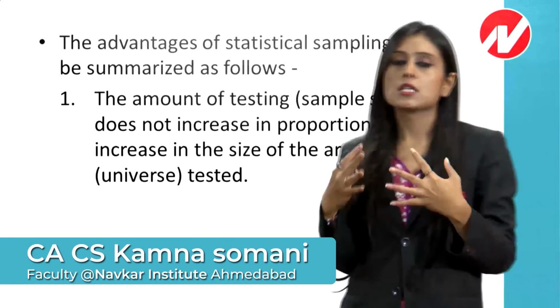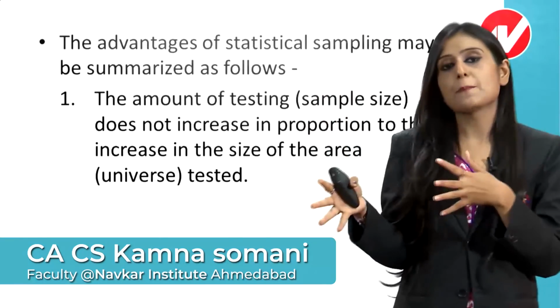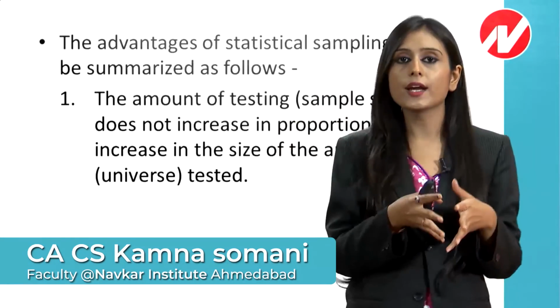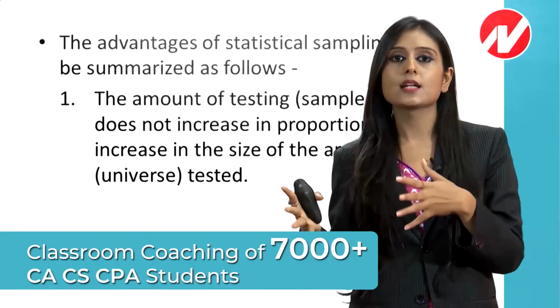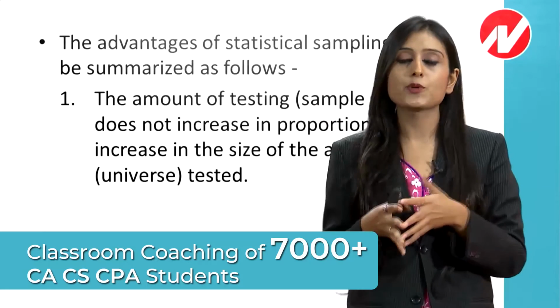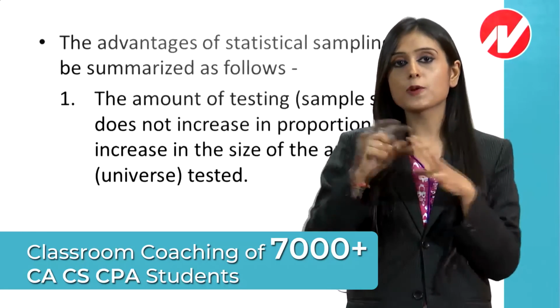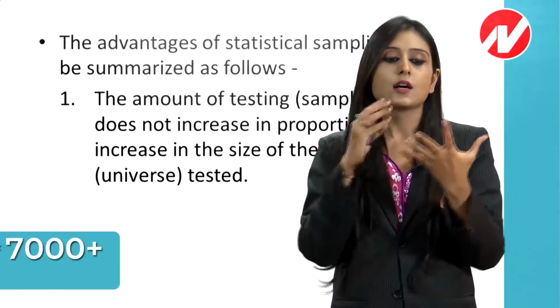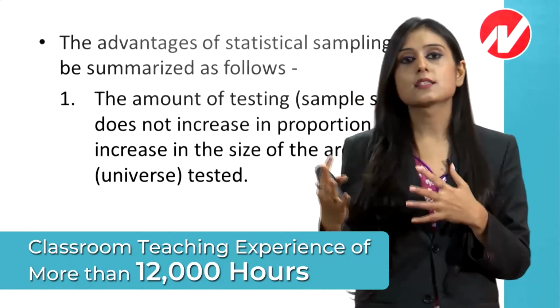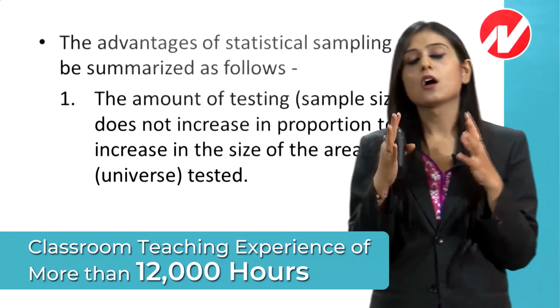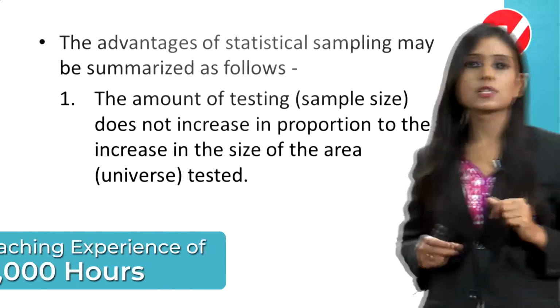Same proportion means if 1000 samples are there and we are selecting 100 samples, it does not mean that if 10,000 samples are there, then we need to check 1000 samples. It is not necessary to select in the same proportion. The amount of testing is not in proportion to the sample size. It is totally a freedom in the statistical sampling.